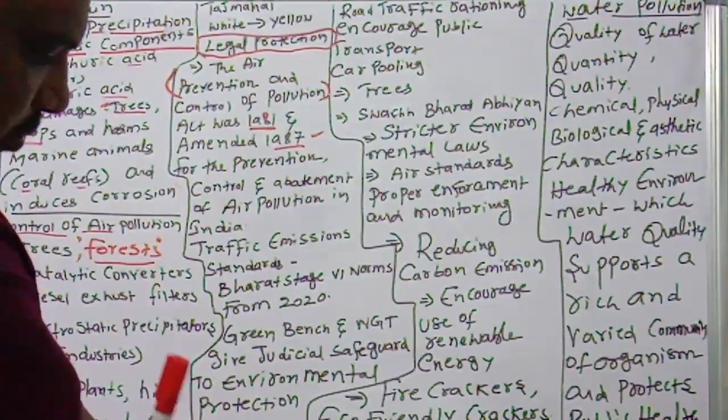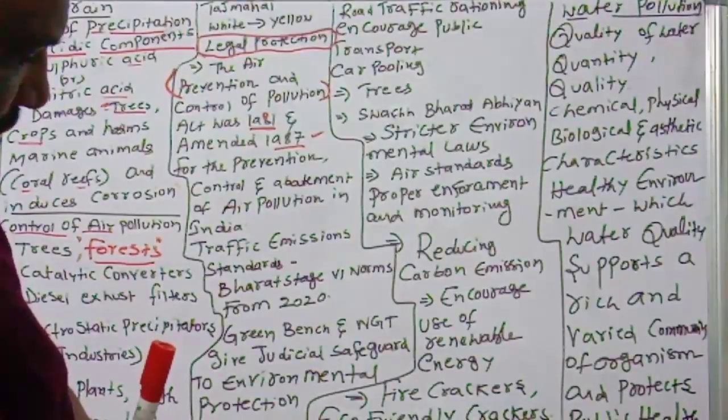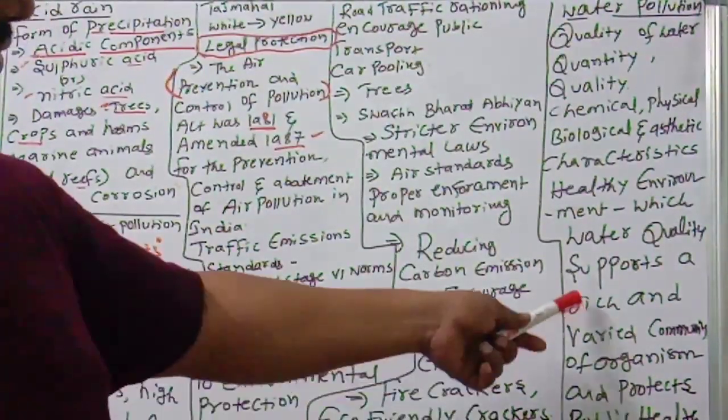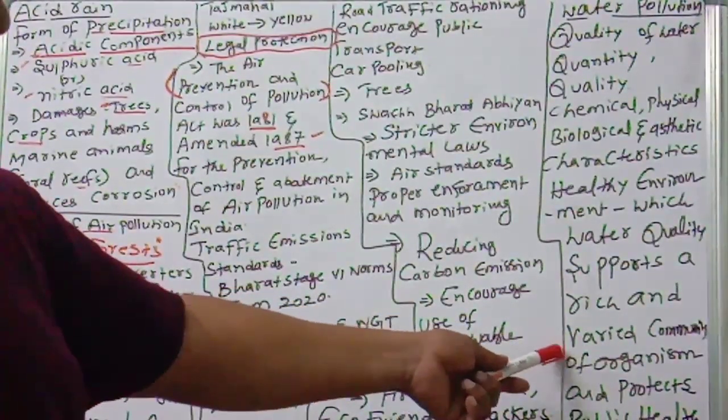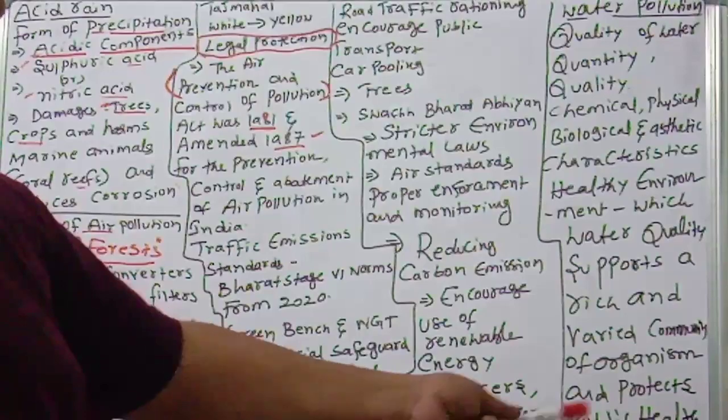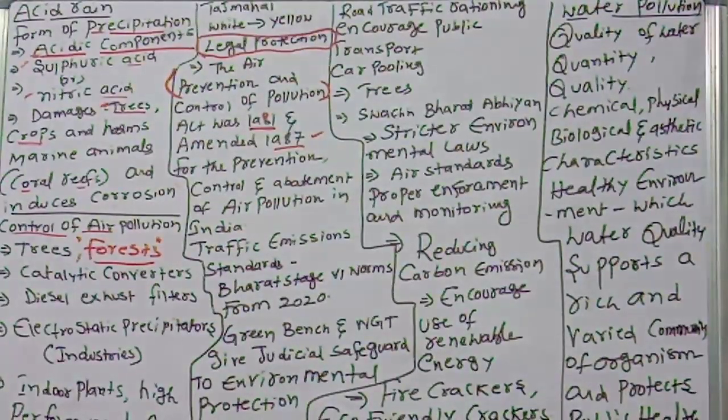So we have to develop a healthy environment with good, purified water, and then automatically it will increase the varied communities of organisms and also protect public health. These are all the things we have to consider and follow.